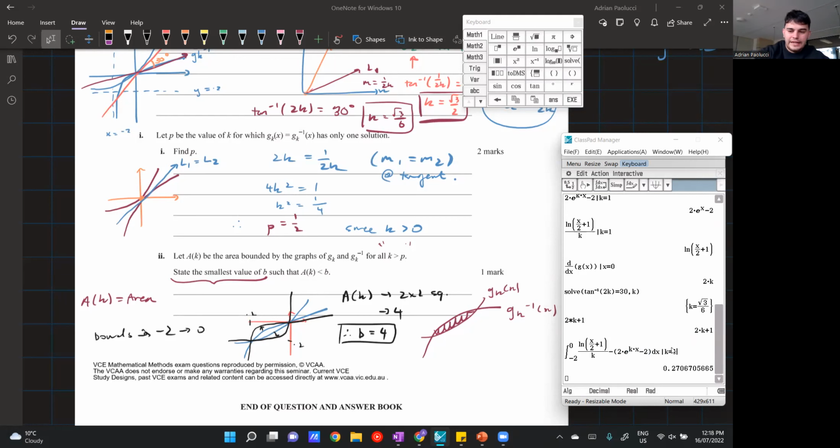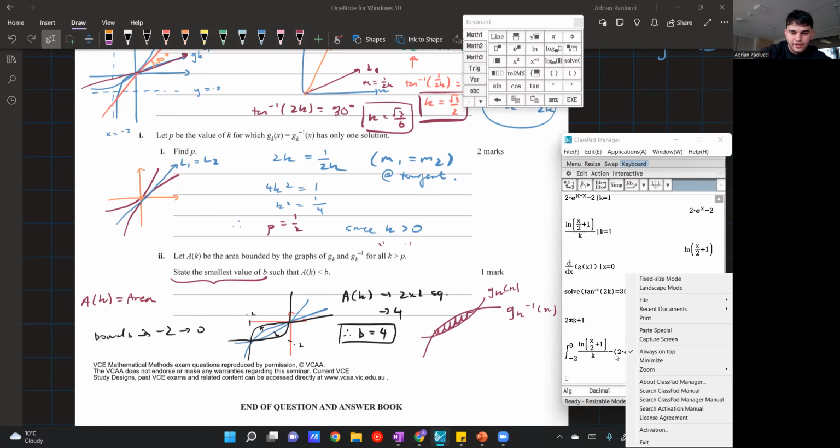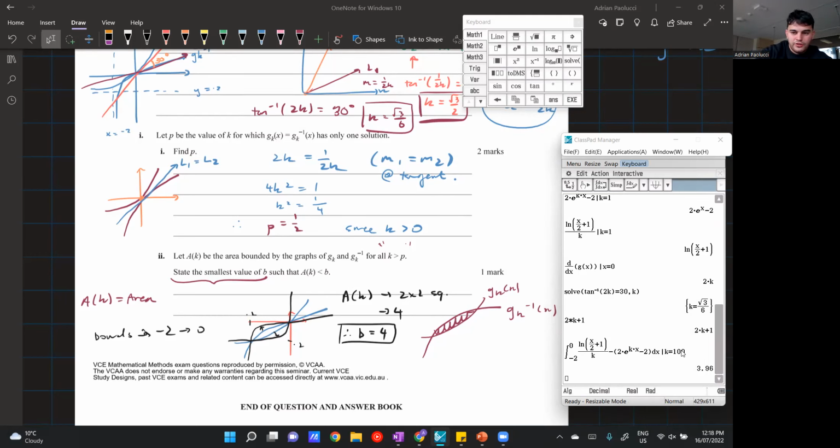So k is equal to 1, I get a certain value. k is equal to 4, I get a certain value. k is equal to 10, I get a certain value. And you can see my values increasing. k is equal to 100, 3.96. k is equal to 1,000, 3.996. And you can see a trend here. It's getting super, super close to 4.